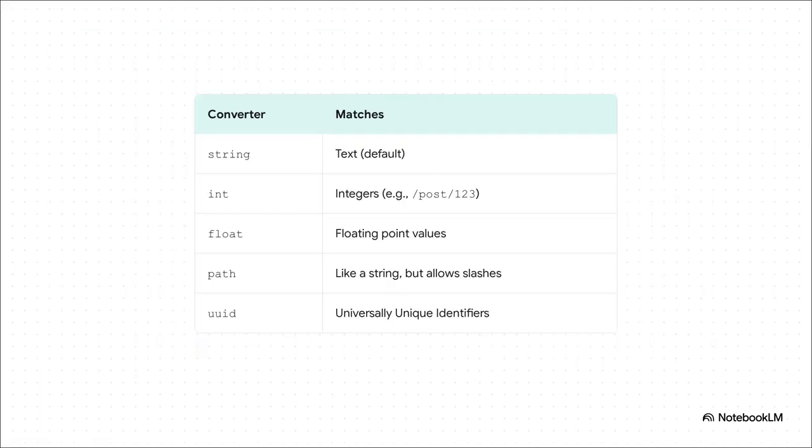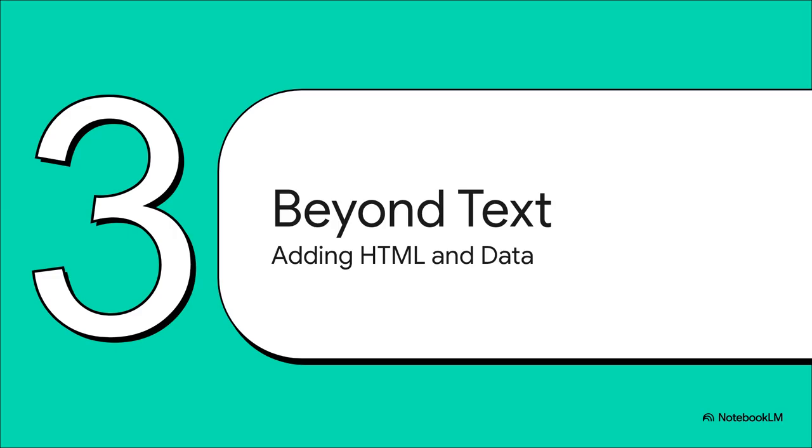And Flask is smart about this too. It can get even more specific. You can add these little converters inside the brackets to tell Flask what kind of data to expect. For example, you can say you're only expecting an integer for a blog post ID. If a user tries to go to post/some text, Flask will know that's not right and automatically send back an error. It's a really clean way to validate your URLs right from the get-go. Of course, modern web apps are a lot more than just plain text flying back and forth.